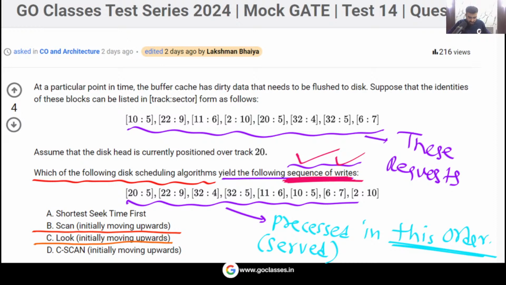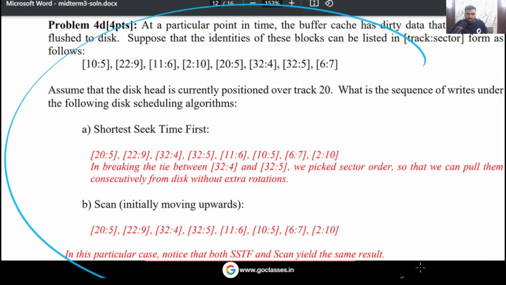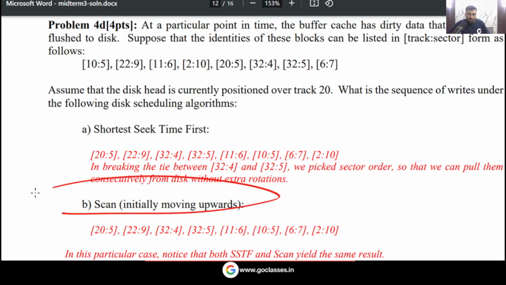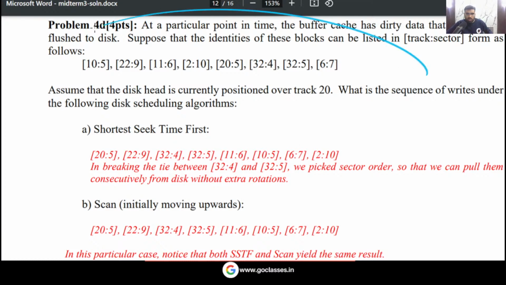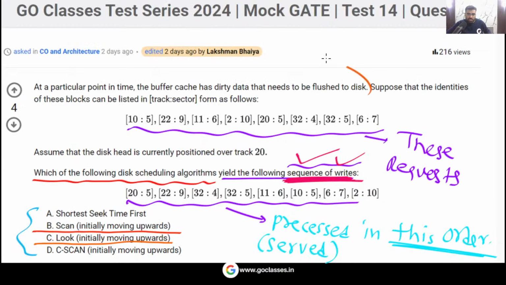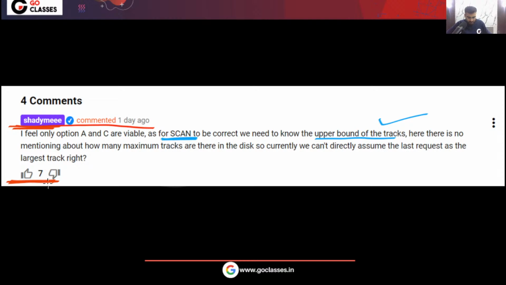Okay, I have already given you the solution. Now you can check the solution and see what the answer will be. Is this clear? This is the solution, you can check it out. This is a very easy question. You can just apply SSTF, the SCAN algorithm, LOOK, C-SCAN, all these, and you can see. I have already given the solution on the GateOverflow website under this question. But this particular point I wanted to discuss.